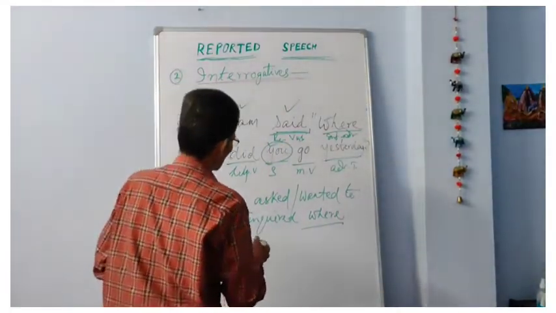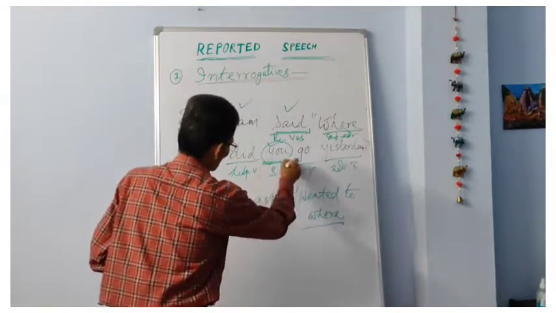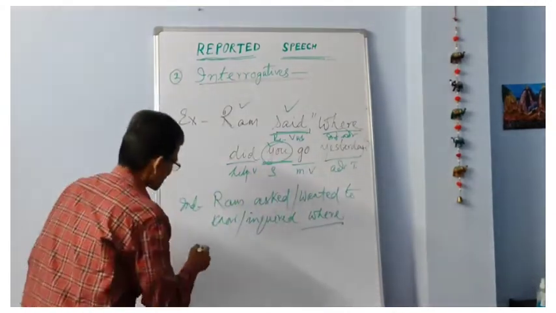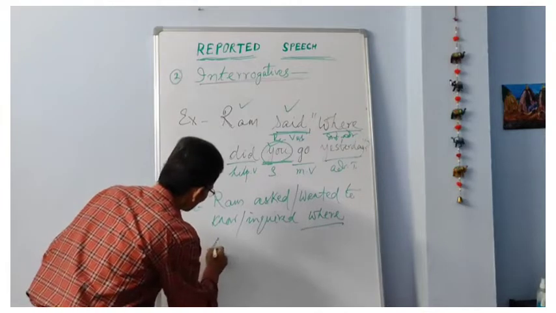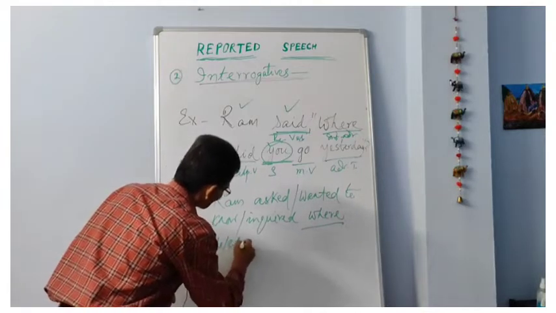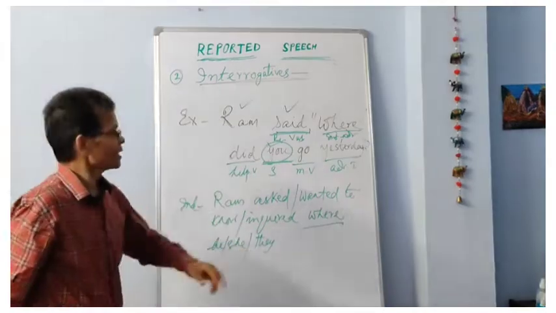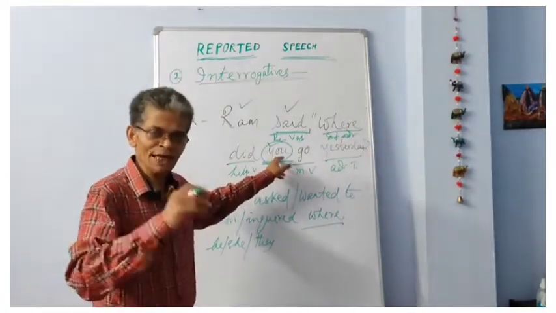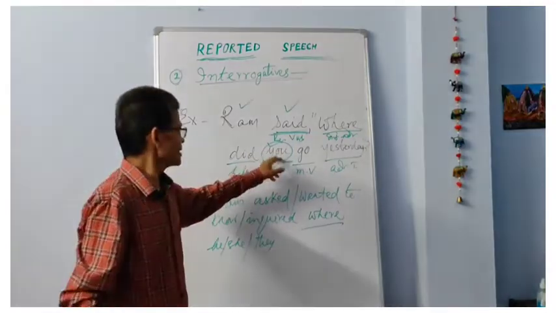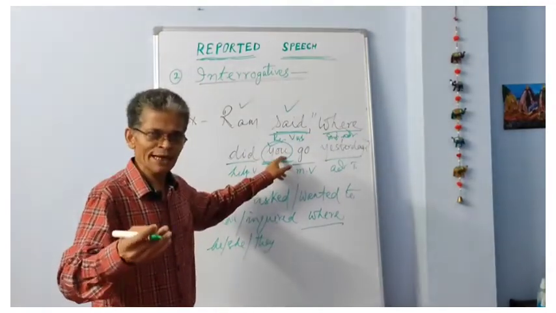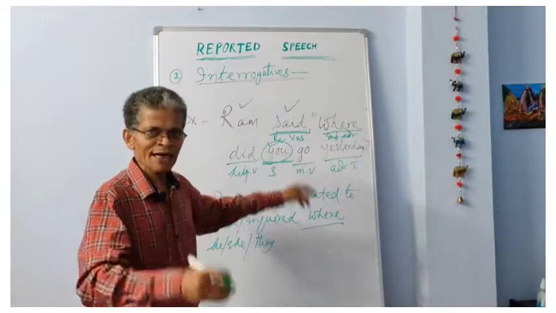Now what will be the proper form of this you in third person? We can write he or she or they. Why? Now this you may be singular, may be plural, and this you may refer to a boy or a girl.